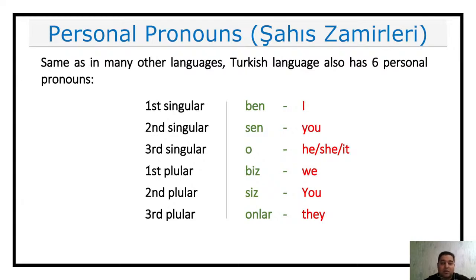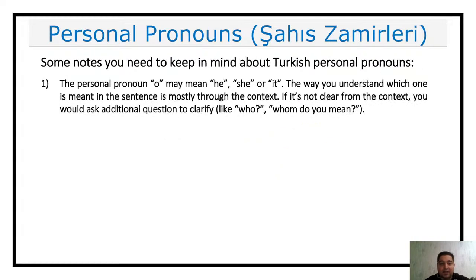Now, what are the relevant points over here? First of all, let's go with the notes. The first thing that we have to remember about Turkish personal pronouns is that o, which is third person singular, may mean he, she, or it, depending on the context. We don't have this kind of gender differentiation when it comes to o. The way you understand whether you mean he, she, or it is the context. The context determines everything.